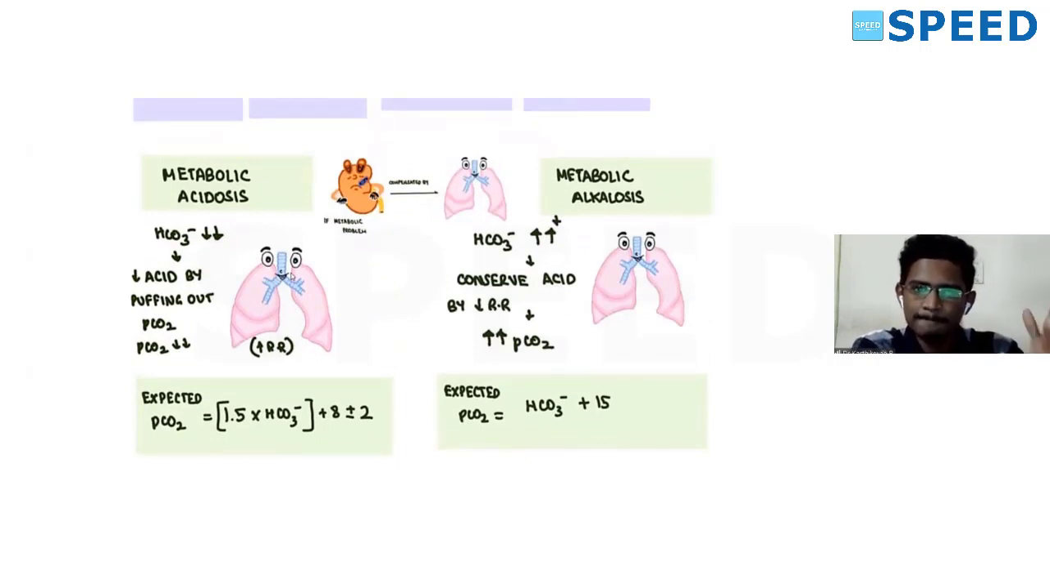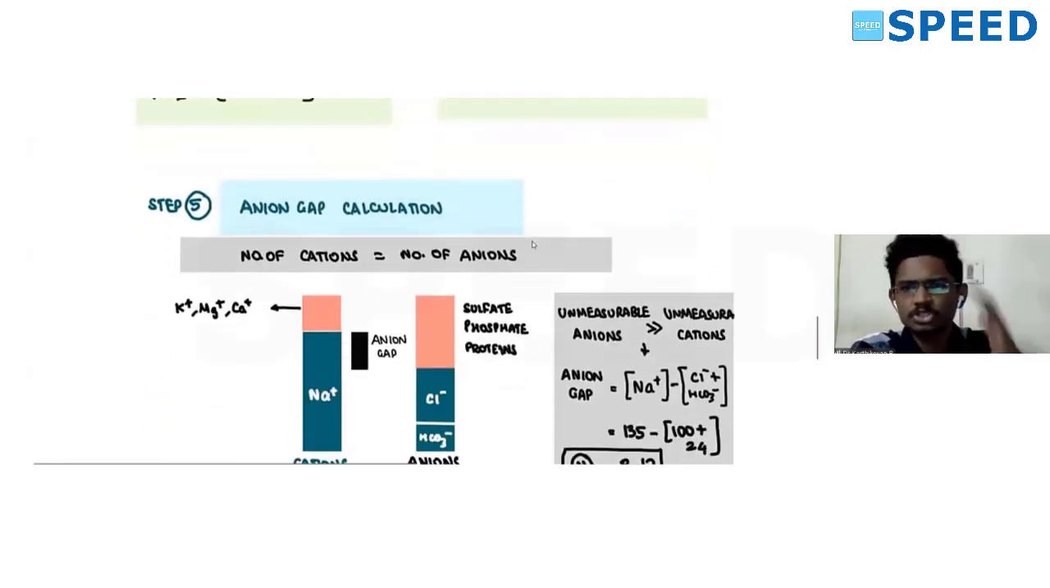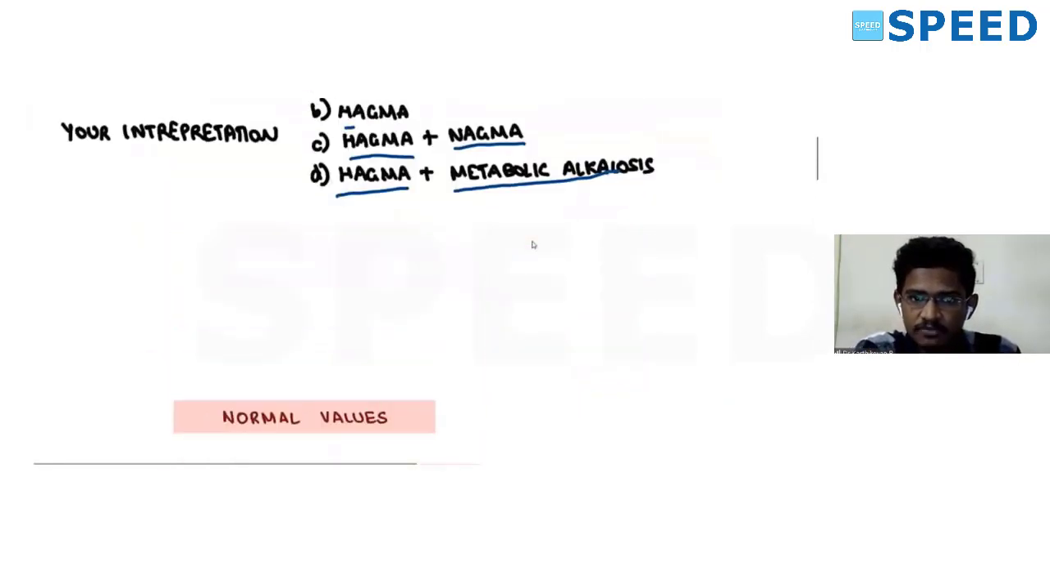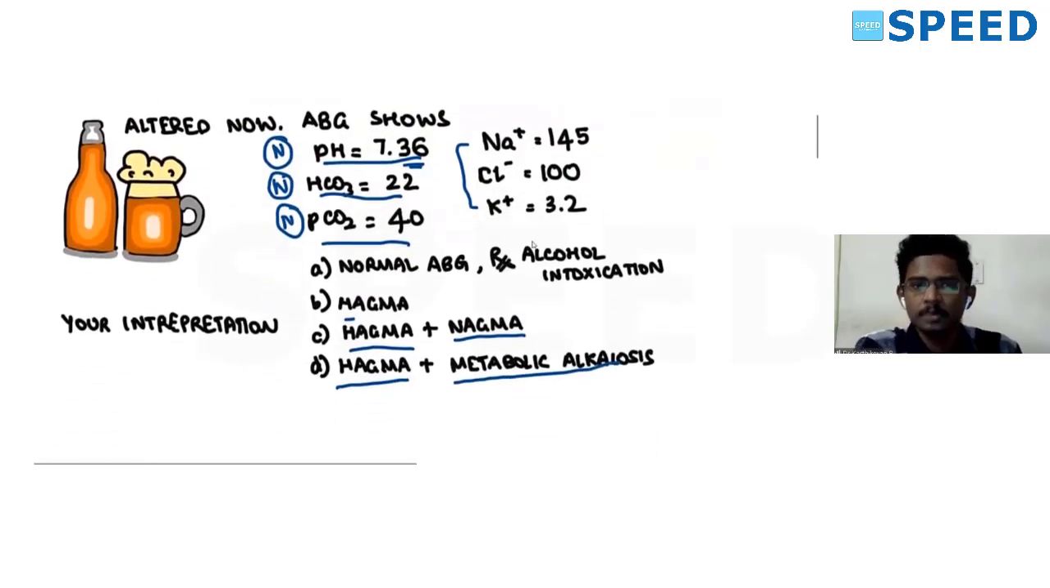Then we will calculate the compensations. If it is metabolic acidosis, what is the formula used? Winter's formula: expected PCO2 is equal to 1.5 times the bicarb plus 8, plus or minus 2. If it is metabolic alkalosis, expected PCO2 will be bicarb plus 15. All these formulas will be applied, and then we will analyze whether it is compensated or not. But here, everything is normal. Before calling it a normal ABG, always calculate the anion gap.